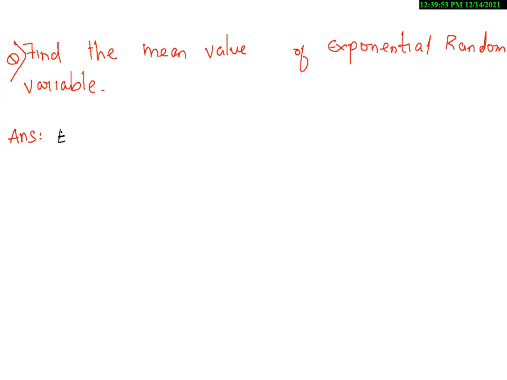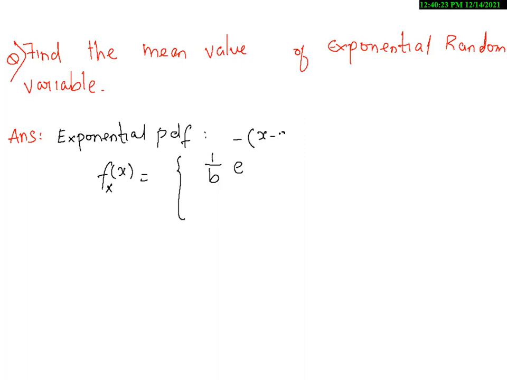Now the exponential probability density function is given as f of x is equal to 1 by b e power minus x minus a divided by b for x greater than a, and it is defined as 0 for x less than a.